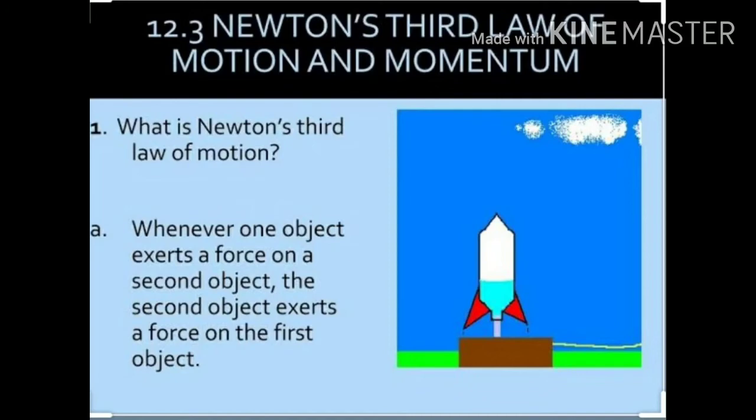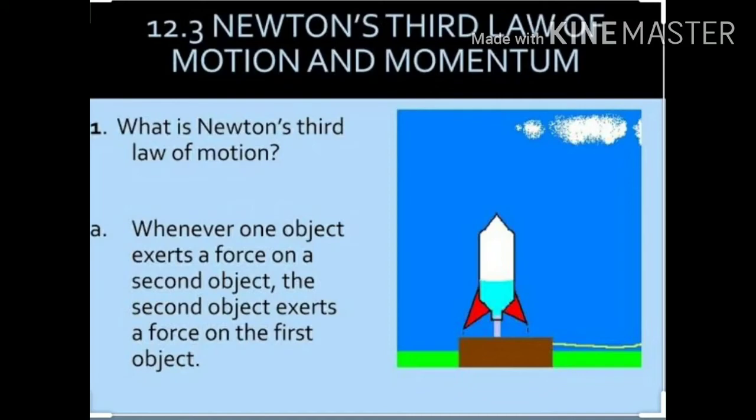The amount of force is equal to each other, but always the directions of both are opposite to each other. This is also the best example of Newton's third law. So again we can explain it.